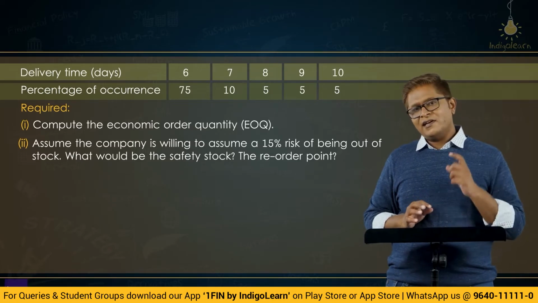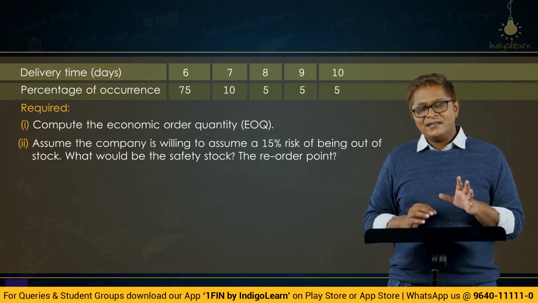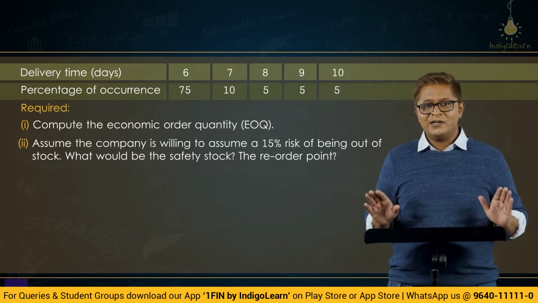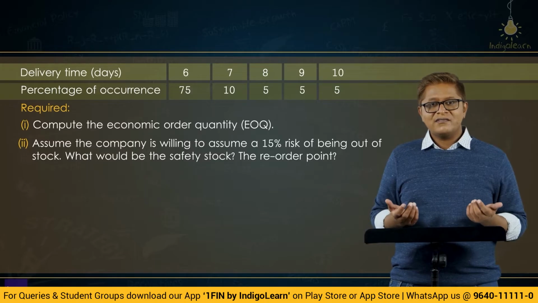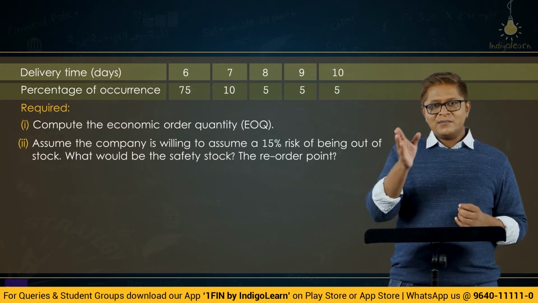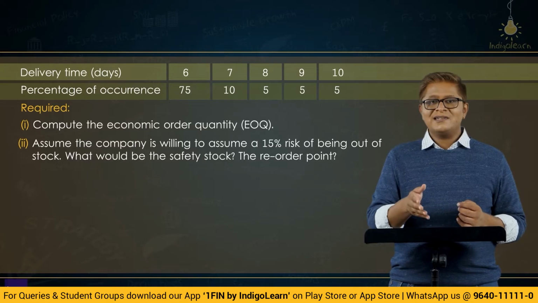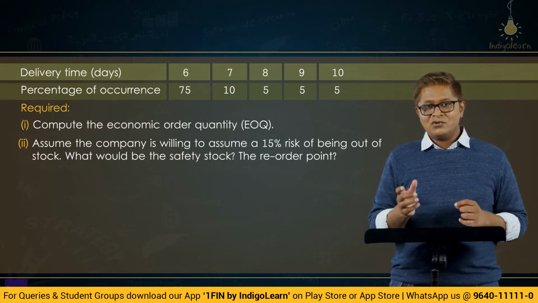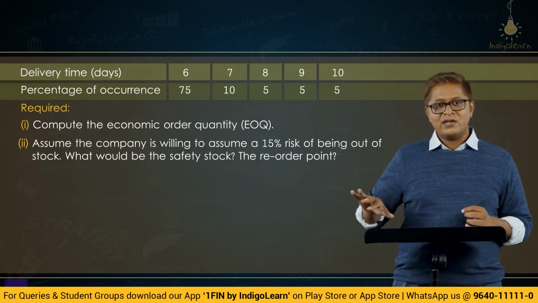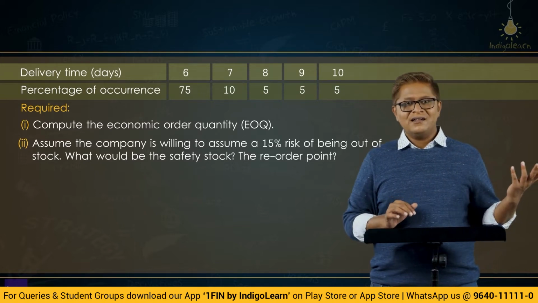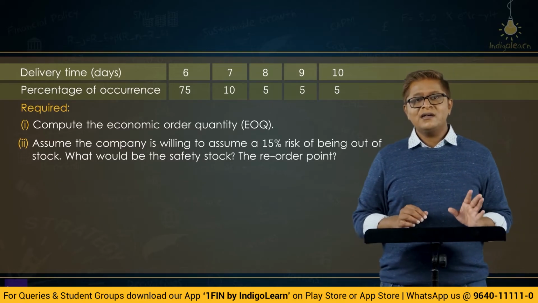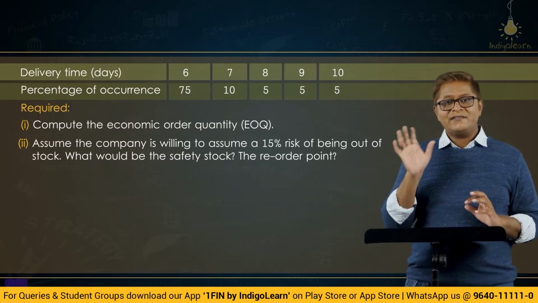So how much risk are they willing to take? 15%. That means they want to be 85% sure that they are not going to stock out. Where will we achieve that 85%? For 6 days, 75%. If I increase by one more day, to 7 days, my percentage will increase by 10%. So 75 plus 10, a total 85% chance of not going stock out, 15% risk of stock out, which they are willing to take.